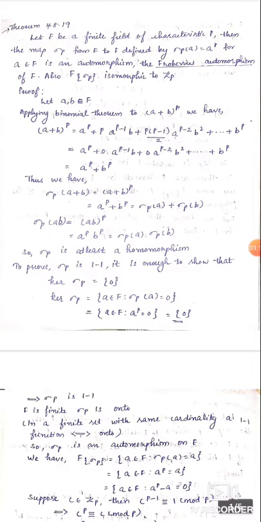The endomorphism maps every element to its pth power.